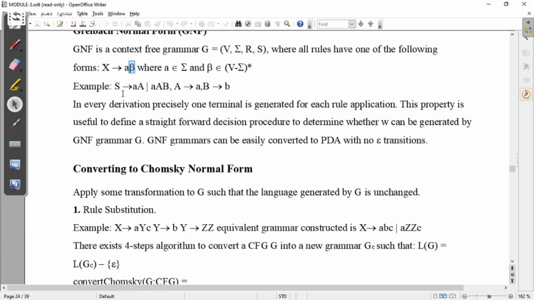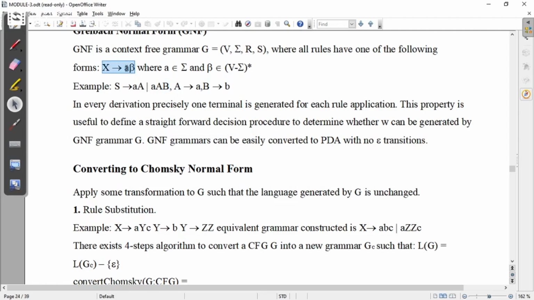You can see here S gives aA, where the first one is a terminal and the next one is a non-terminal. In A gives a beta, the first one is a terminal and the next two symbols are non-terminals. That means the rule has to follow this format itself.